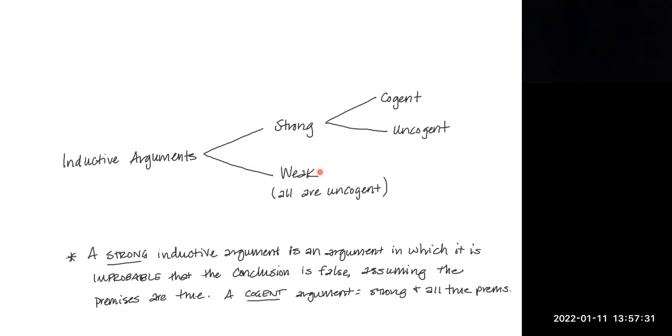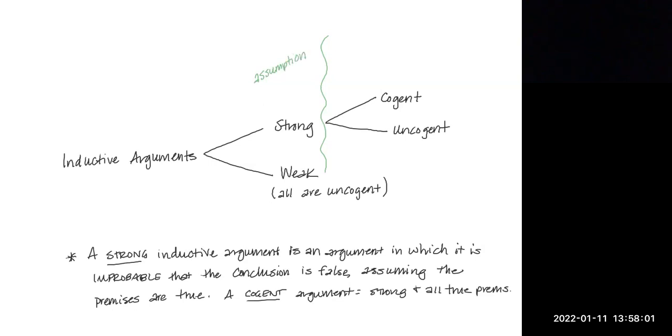Now, instead of sound and unsound, we use the terms cogent and uncogent for inductive arguments. All weak inductive arguments are automatically uncogent, but strong inductive arguments can be divided into cogent strong inductive arguments or uncogent strong inductive arguments. And the line is the same. We use this green line again.